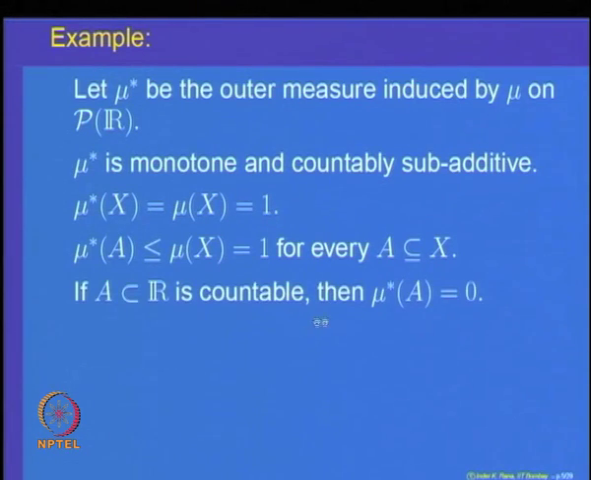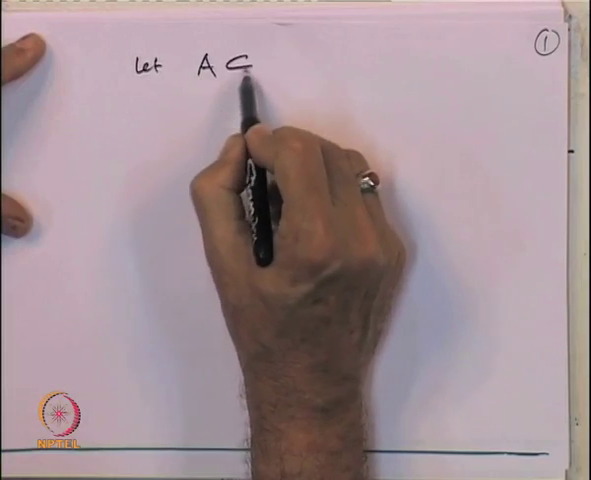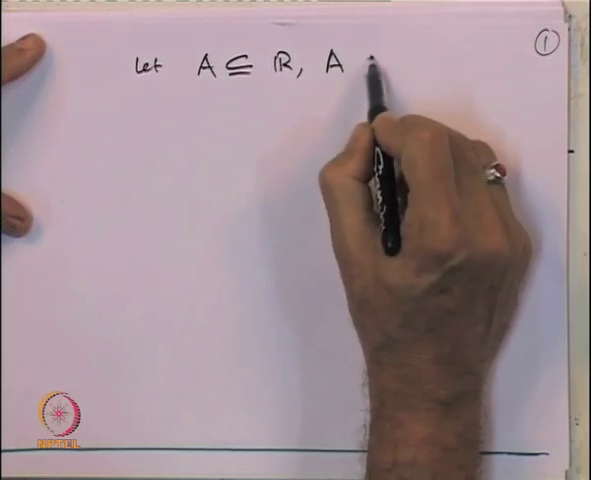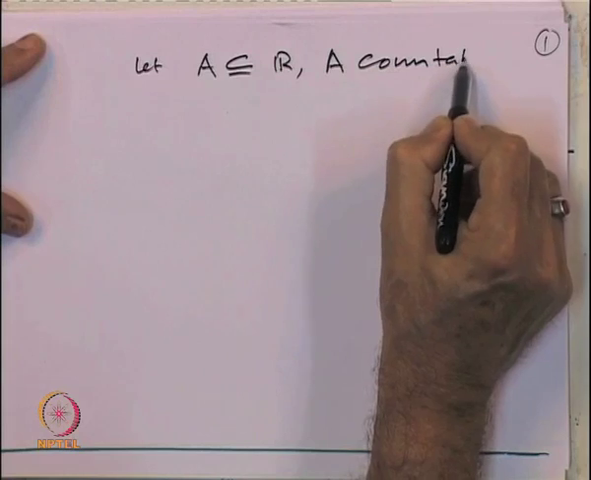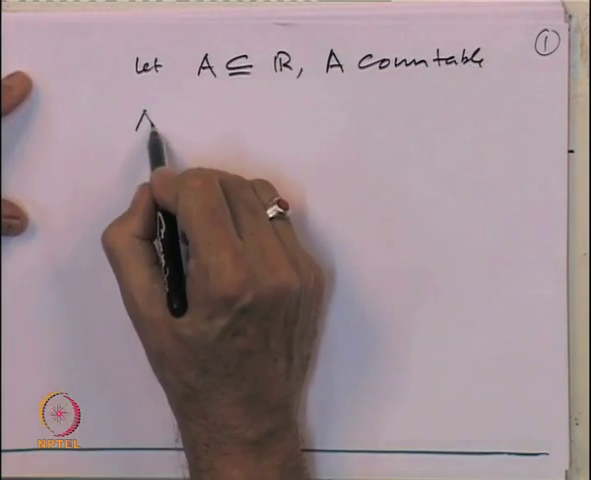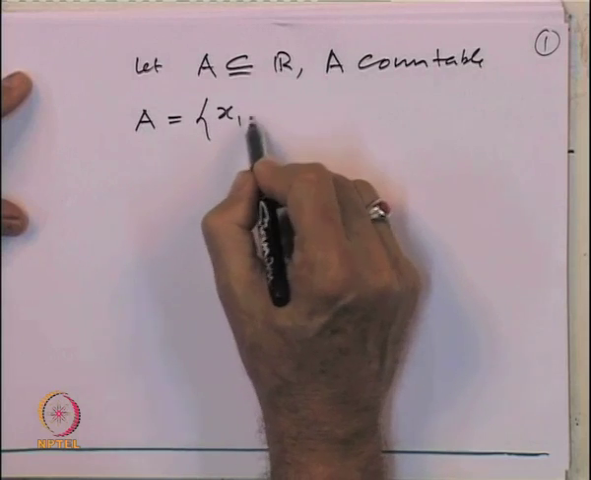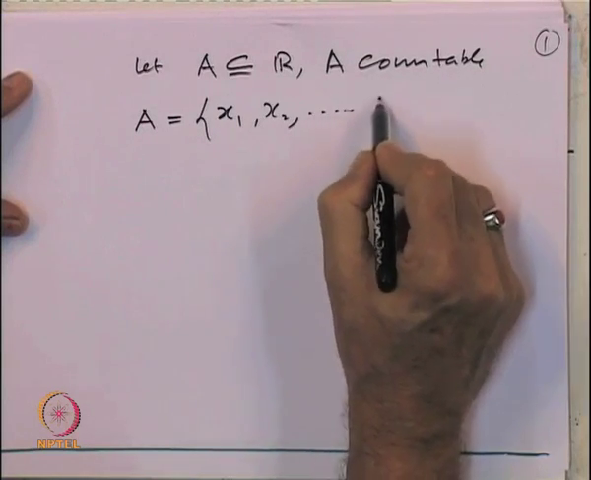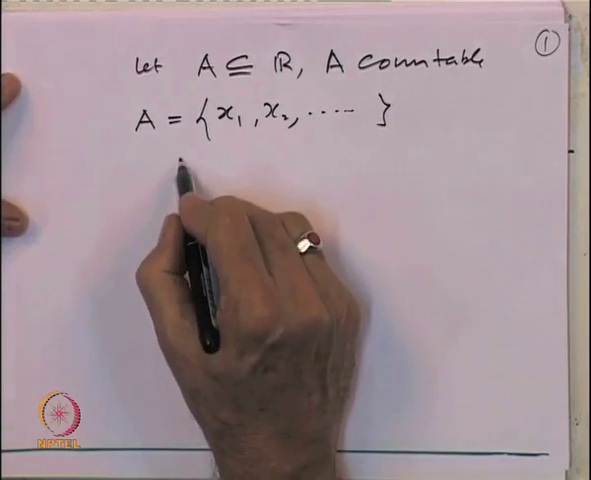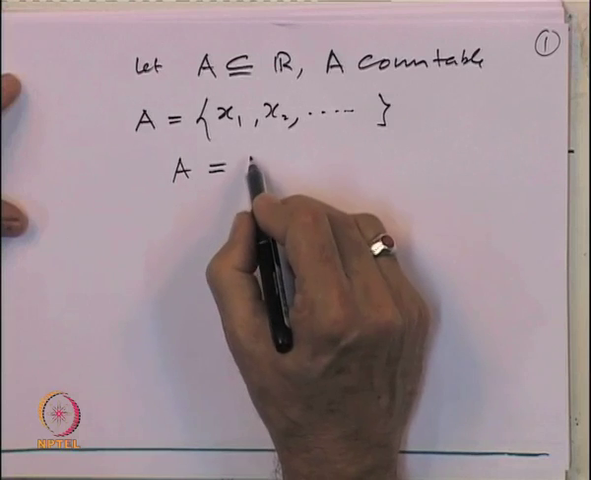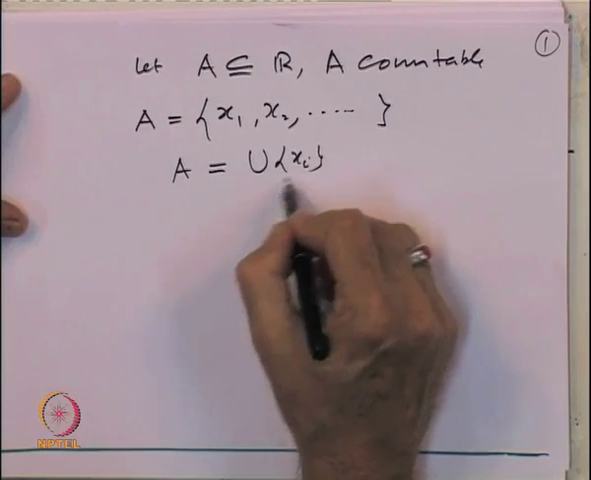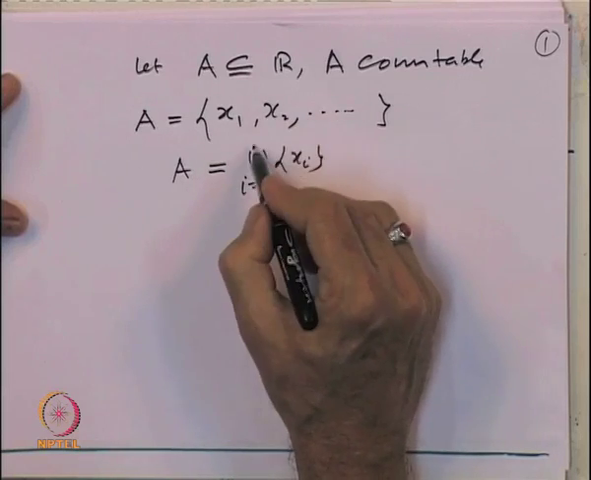We want to show that if A is a countable set in the real line, then mu star of A is equal to 0. So, let us see how we show that. Let us take a set A, let A contained in R be countable. That means I can write A as a sequence x 1, x 2 and so on. So, I can write A as equal to the union of singletons x i, i equal to 1 to n.